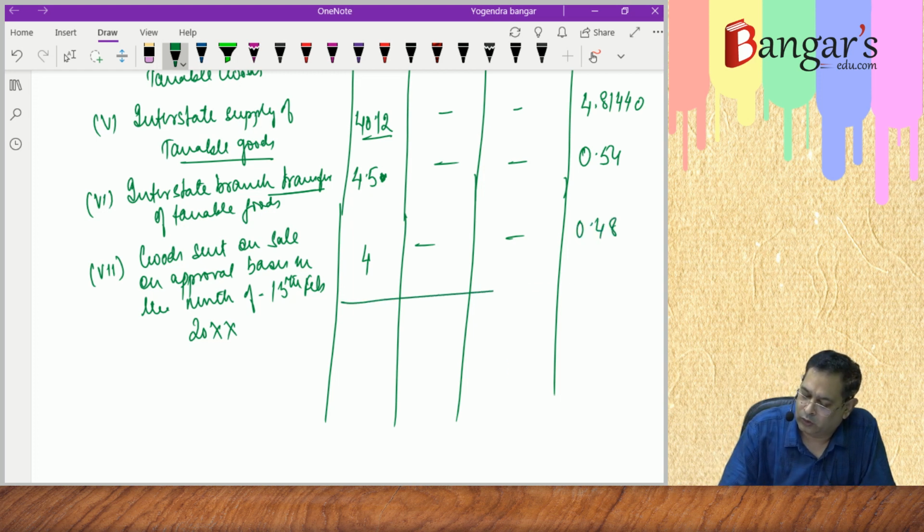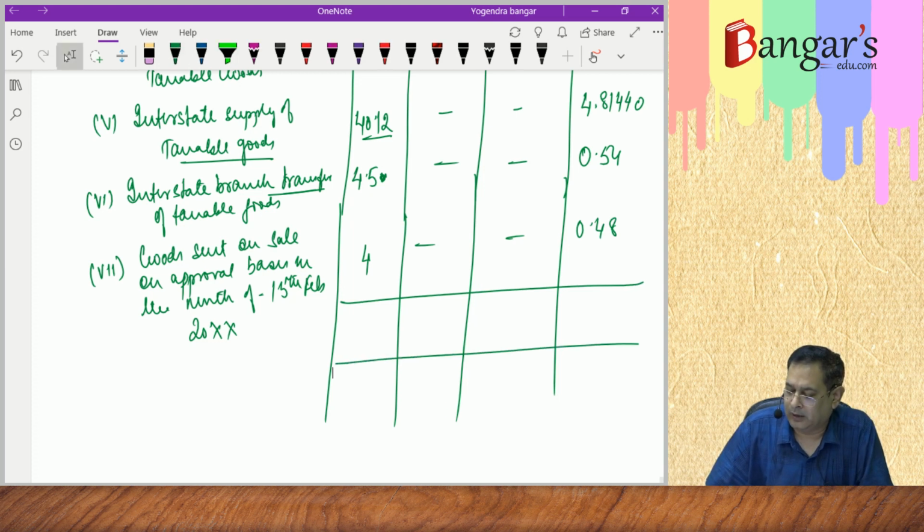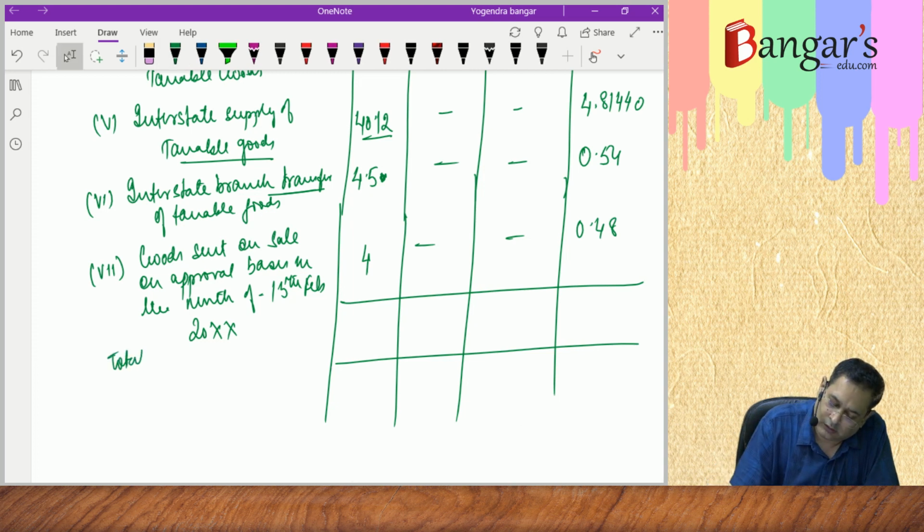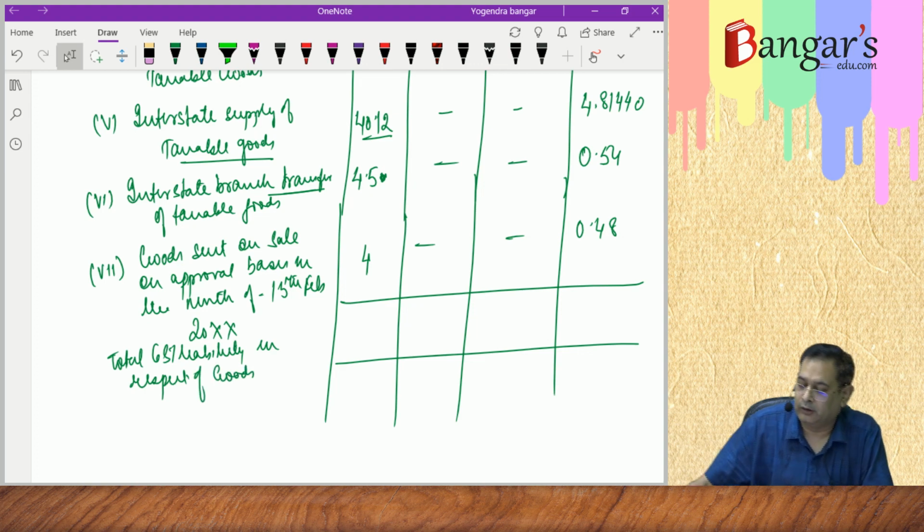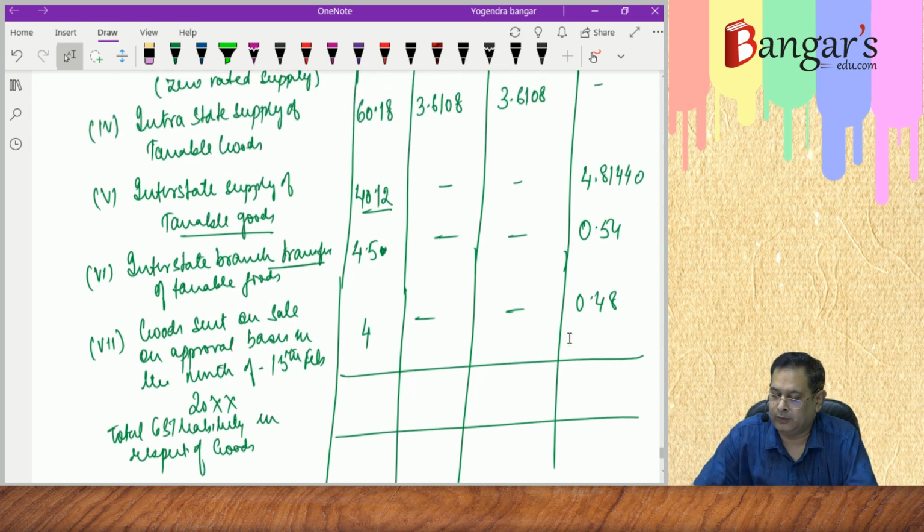So here the total GST liability in respect of goods. What is the total GST liability in respect of goods?